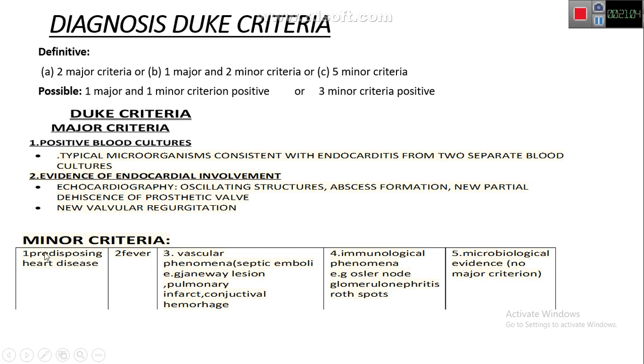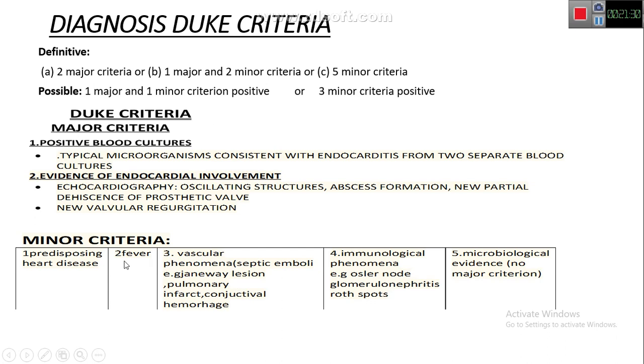Now, for minor criteria, we have five in total. First is predisposing heart disease. We have already discussed the cardiac risk factors. Second is fever, very easy. Third is vascular phenomena, which occur because of emboli. The emboli can get lodged in the palms and soles, giving rise to Janeway lesions, or can cause pulmonary infarct, or in the conjunctiva can lead to conjunctival hemorrhage.